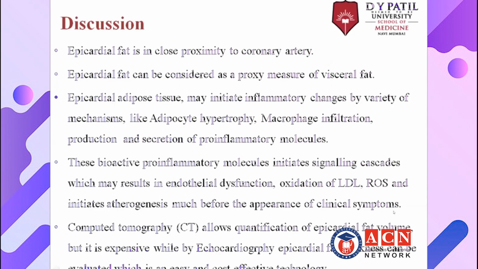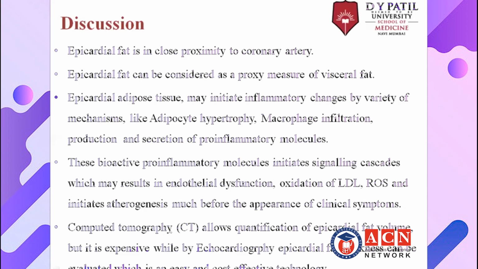Discussion: the epicardial fat is in close proximity to the coronary artery, and the epicardial fat can be considered as a proxy measure of the visceral fat. Epicardial adipose tissue may initiate inflammatory changes by a variety of mechanisms like adipocyte hypertrophy, microbial infiltration, and production and secretion of pro-inflammatory molecules. These pro-inflammatory molecules initiate signaling cascades which may result in endothelial dysfunction, oxidation of LDL, ROS, and initiate atherogenesis much before the appearance of clinical symptoms.